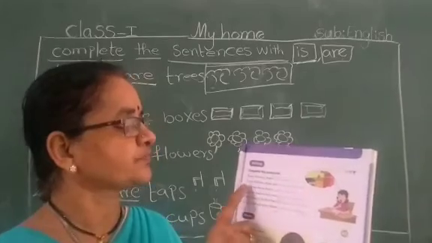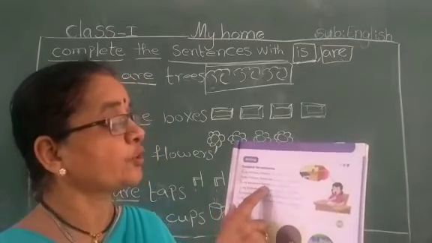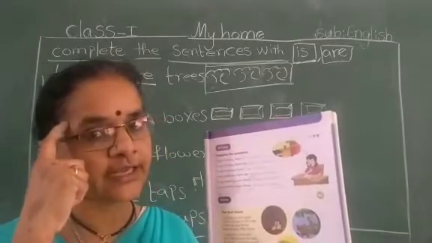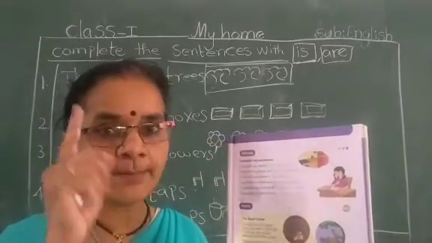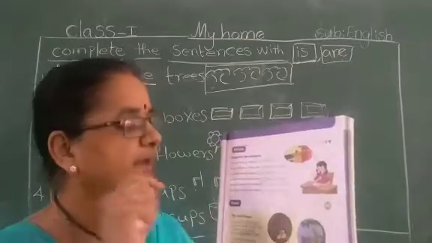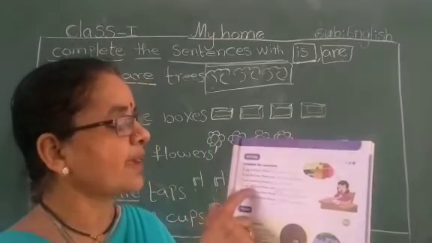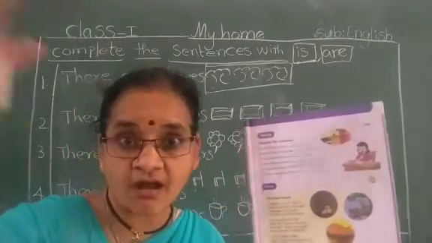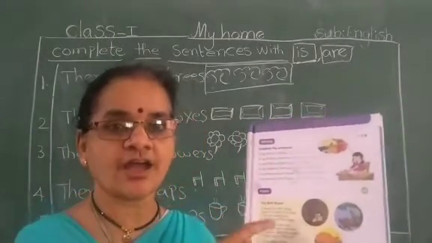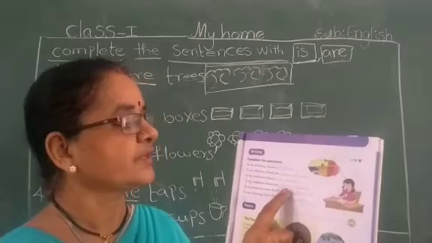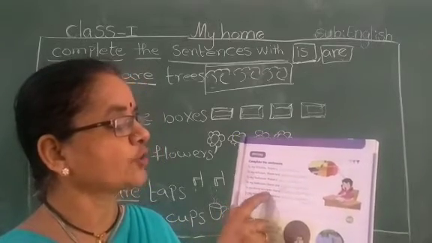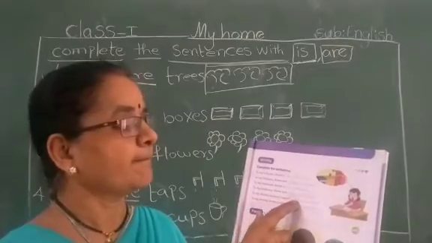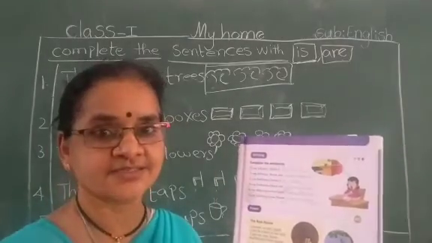Next. In my bedroom, there is. We have to think. Is means only one. A bed. Here, in my bedroom, there are. In my bedroom, there are many toys. Okay. Yes. Next, in my drawing room, there are many crayons.